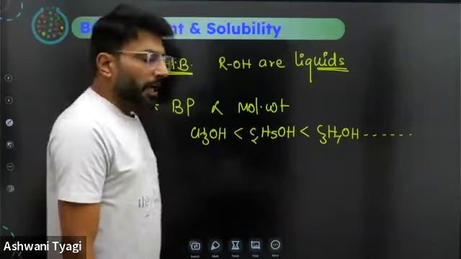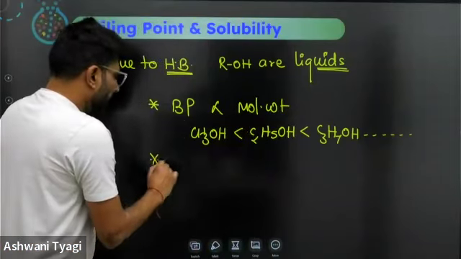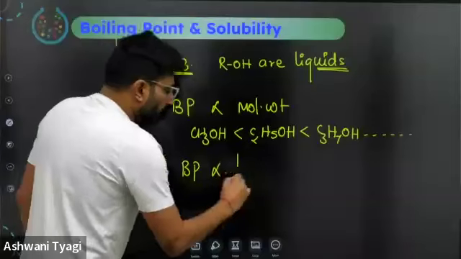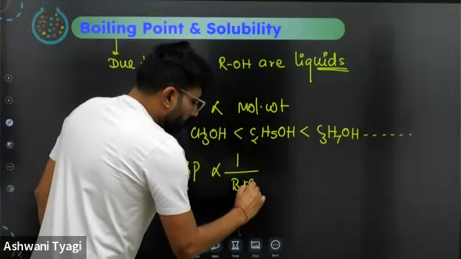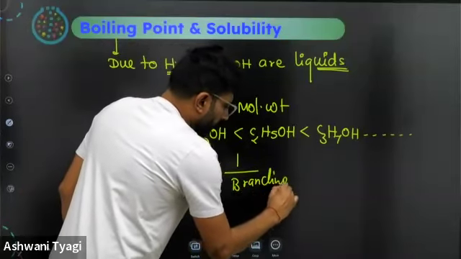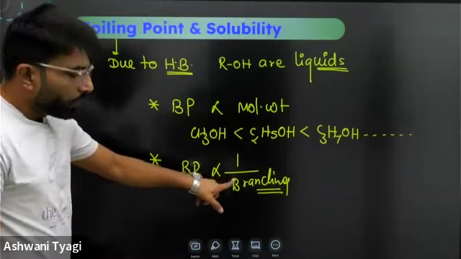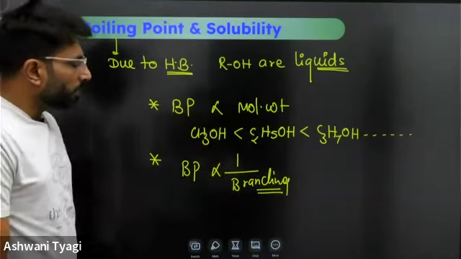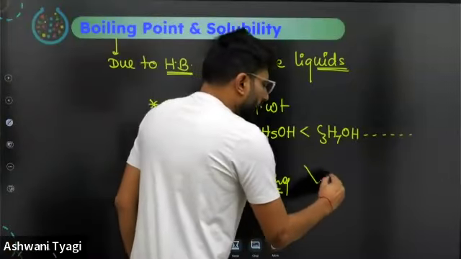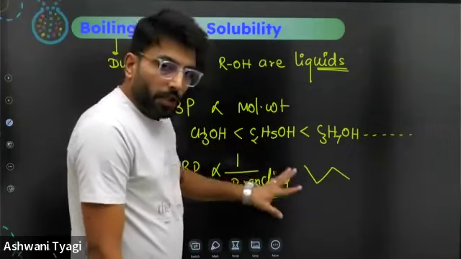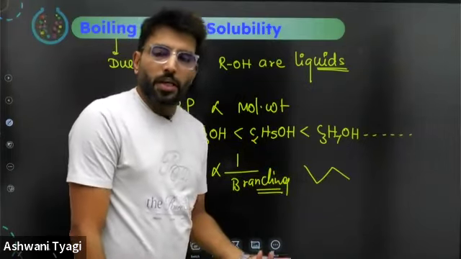But in case of branching, remember, boiling point is inversely proportional to branching. If there is branching, then boiling point will decrease due to decrease in surface area. Boiling point is inversely proportional to branching. So remember, this will have higher boiling point than the branched one.